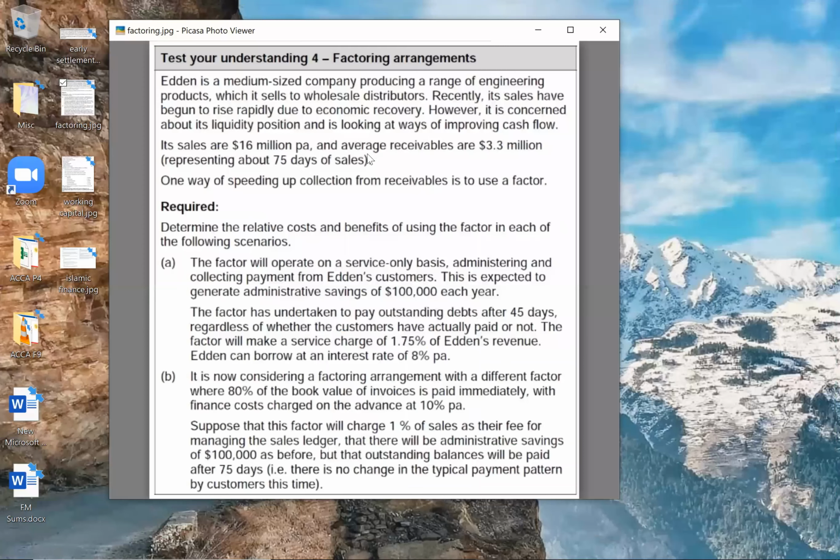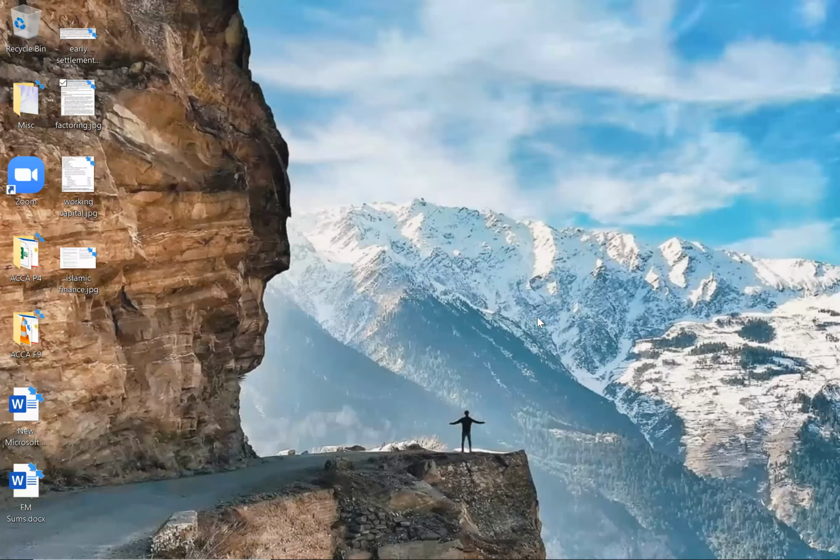So that is your management of receivables, early settlement discount as well as factoring. So in working capital, you will be expected to do these three sums: your working capital actual calculation, then your early settlement discount, and your factoring.